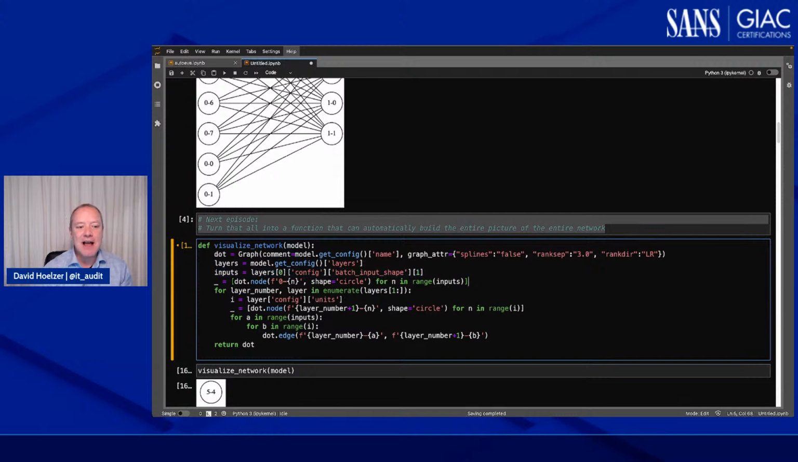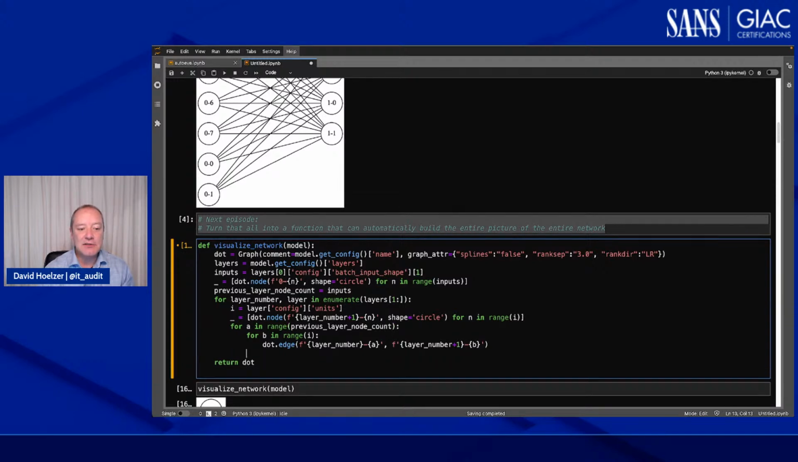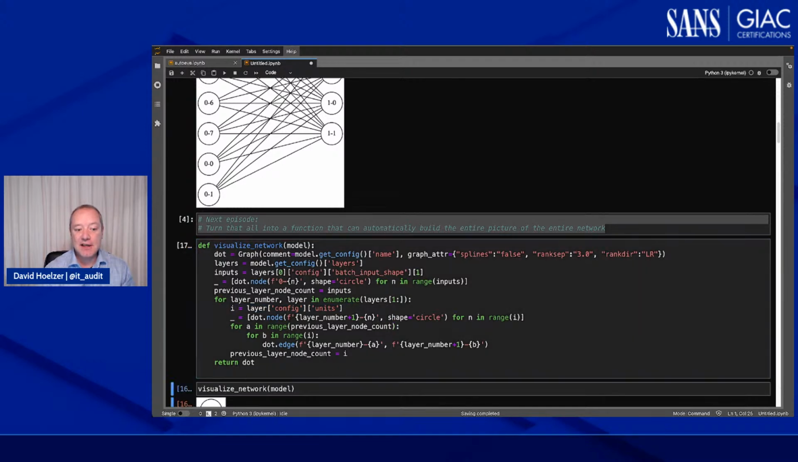So what I think I'm going to do is I'm going to create another variable. Let's call it the previous layer node count. I'm going to set that into inputs. It's going to start out there because that is what that is. And up here, this will be for A in range previous layer node count. And one last thing we need to do then, I need to set the previous layer node count equal to I, which tells me how many neurons there are in the current layer. And let's see how that goes.